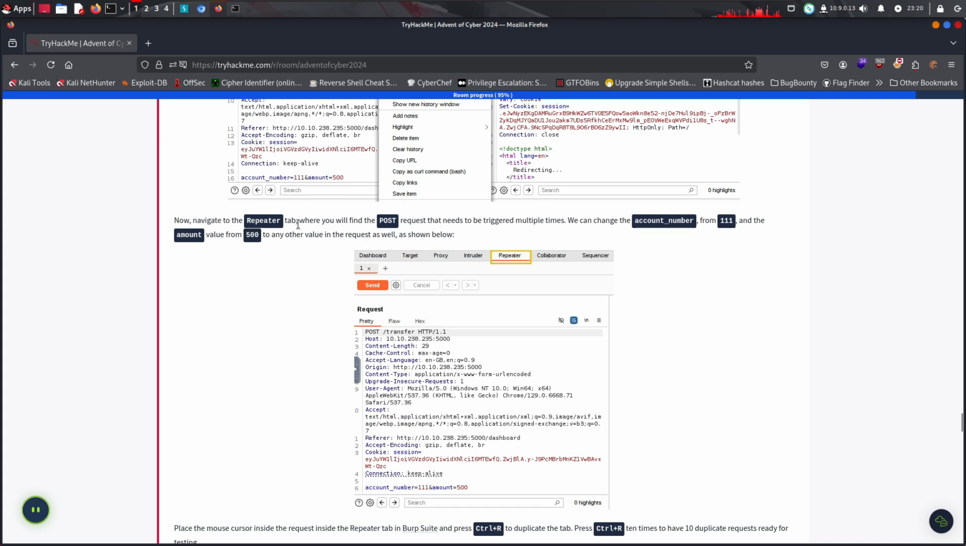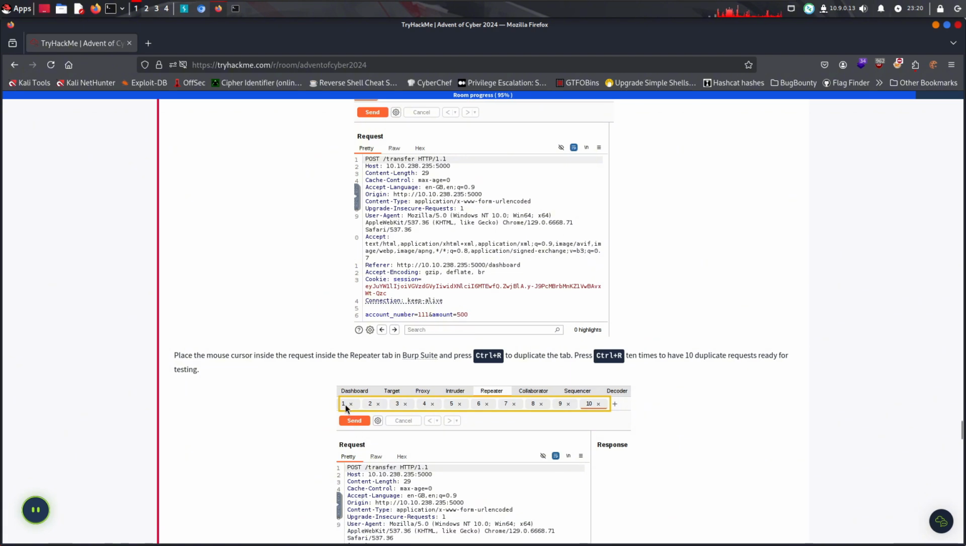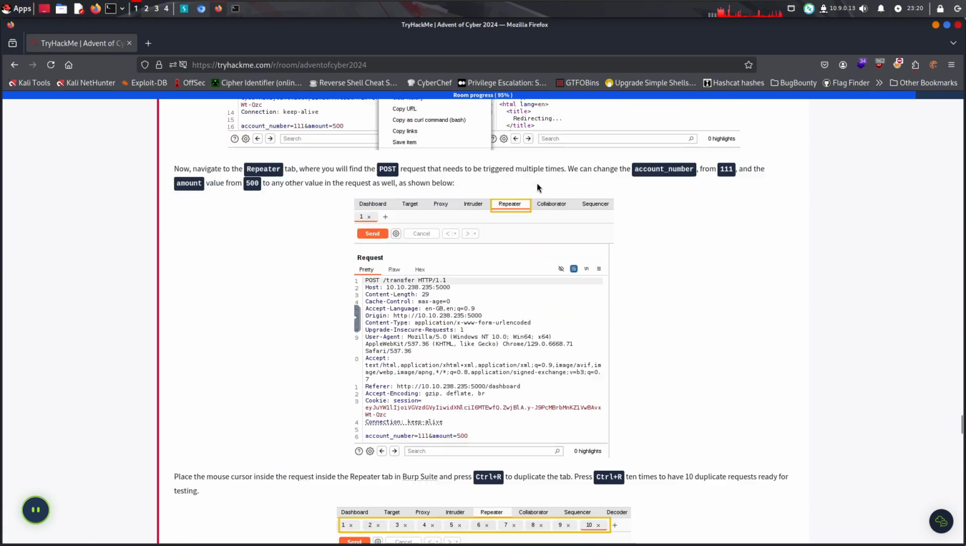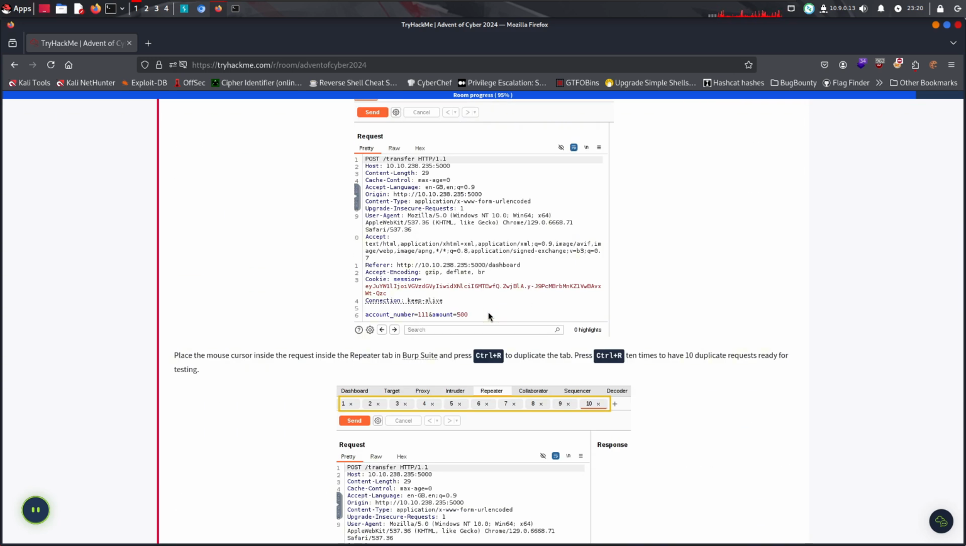Now navigate to the Repeater tab where you find the POST request that needs to be triggered multiple times. We change the account number to 101 and the amount from 5000 to 500, or any value in the request, as shown below. We can change what we want to change, so let's stick with this here.